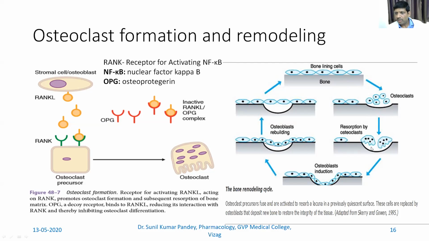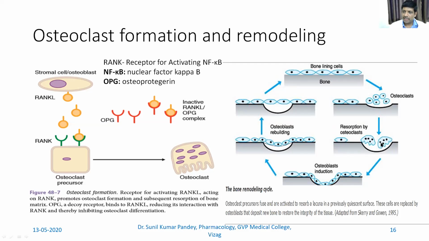This ruffled border will cause excavation in the bone and form a cavity, and causes increased extracellular release of calcium, or more calcium goes into the extracellular fluid. This cavity causes induction of osteoblast, and then a new bone lining appears.